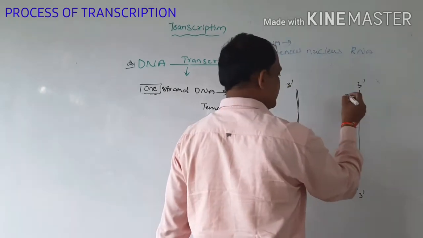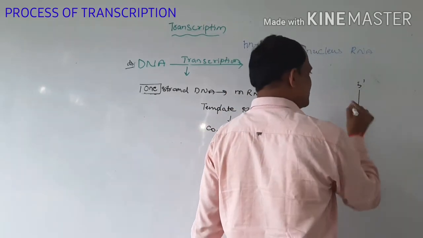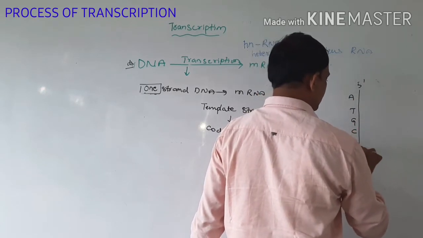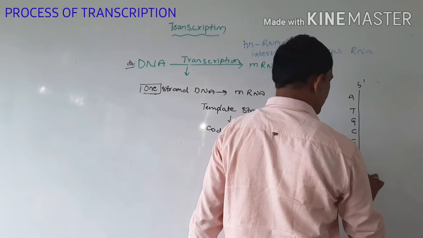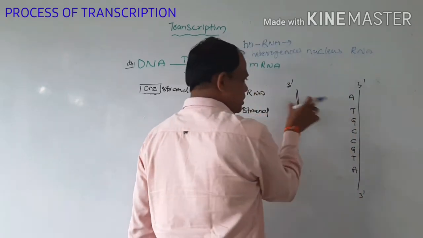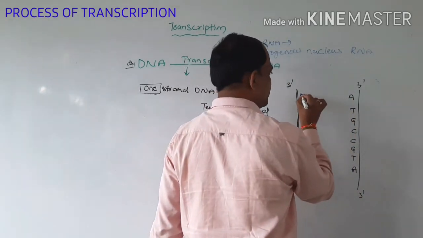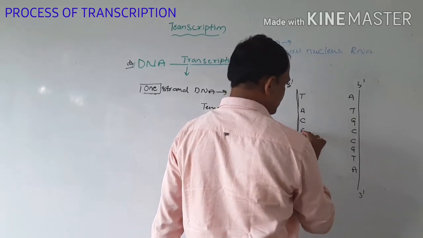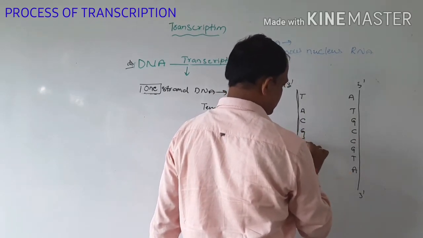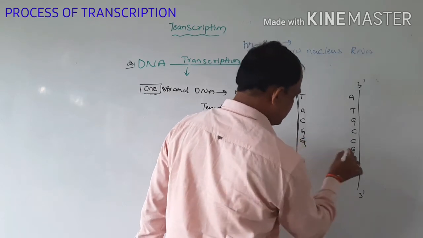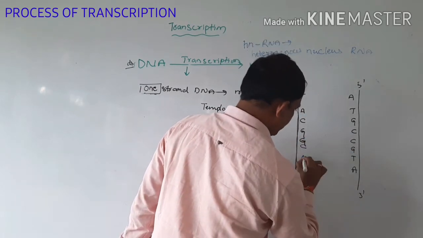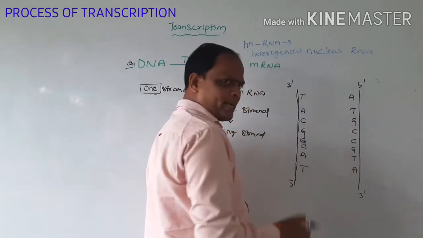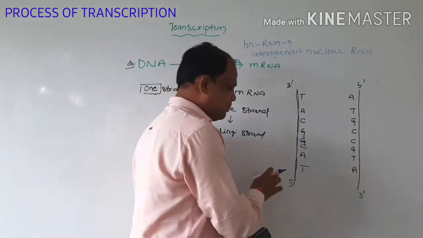One strand can contain A, T, G, C, G, T, A. In the complementary strand, A pairs with T, G pairs with C, and here G pairs with C, T pairs with A. Both DNA strands are complementary strands.